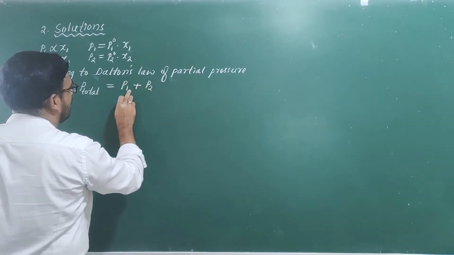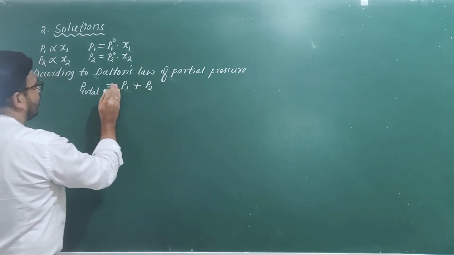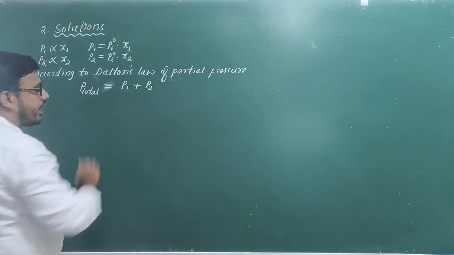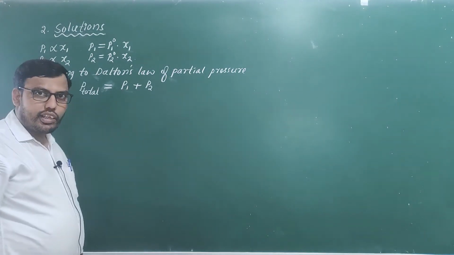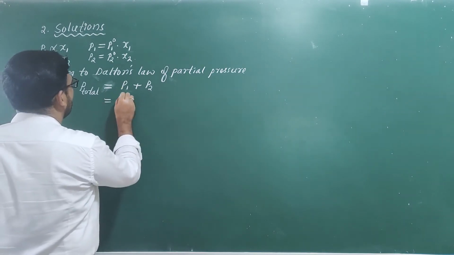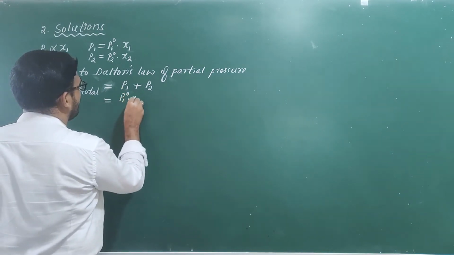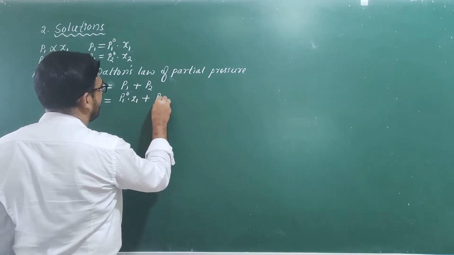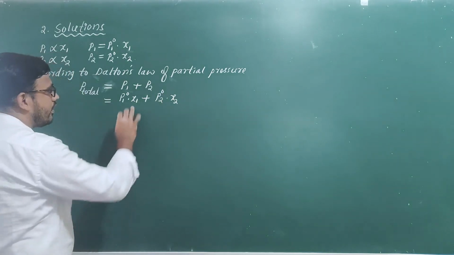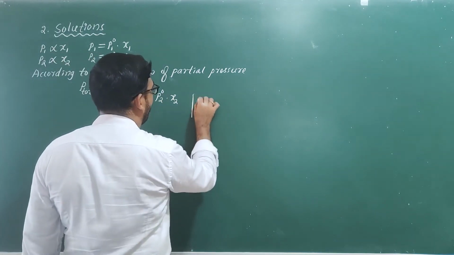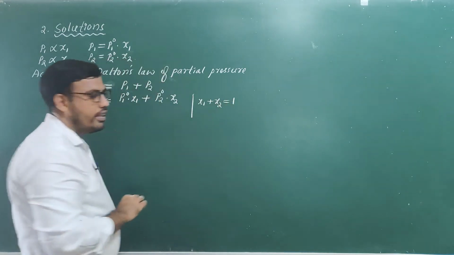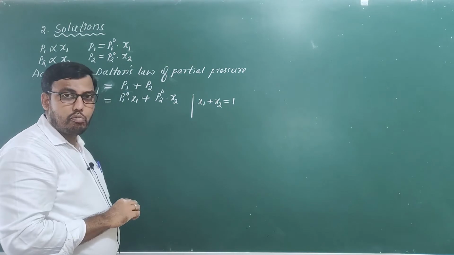The total pressure exerted by the mixture is the sum of the pressures exerted by the individual components. Now P1 is P1 naught into x1 plus P2 naught into x2, and we know that the mole fractions x1 plus x2 is equal to 1. I proved this while discussing mole fraction.